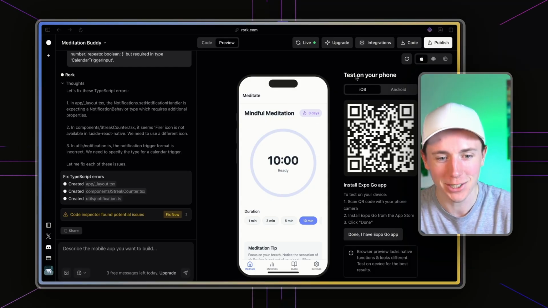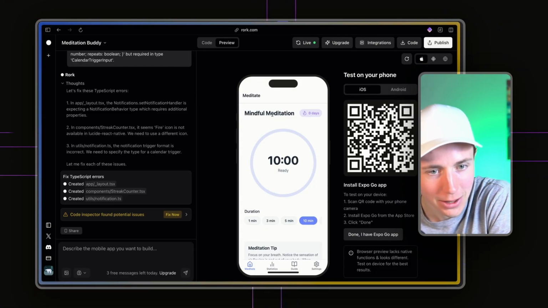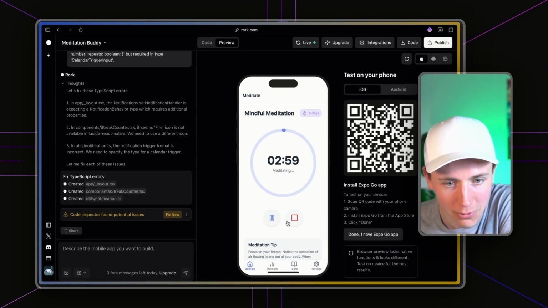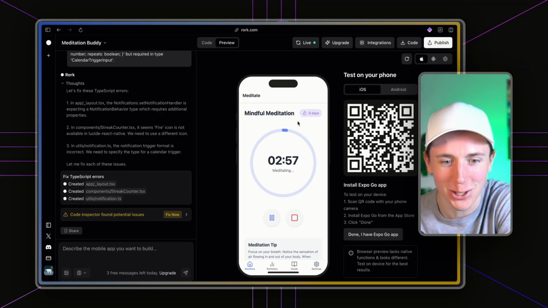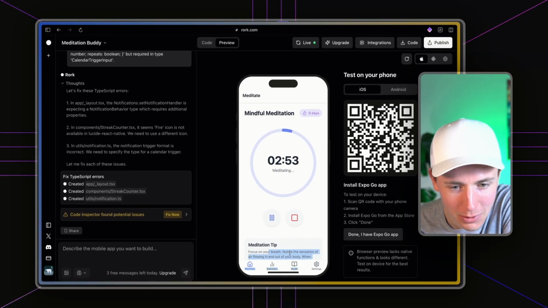So you can see it just gave us an MVP here. This is absolutely nuts. And so I go in here, there's a streak, and then I say, how many minutes do I want to meditate? I want to meditate for 3 minutes. Boom. It literally just started the app here. It's giving me meditation tips. I don't know if it lets me scroll down.